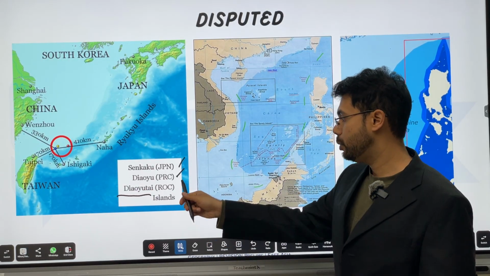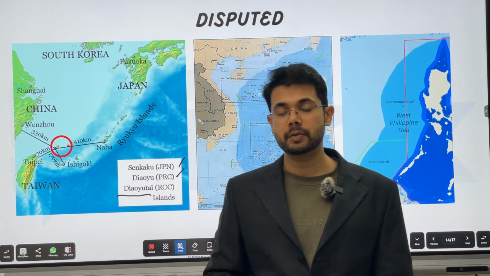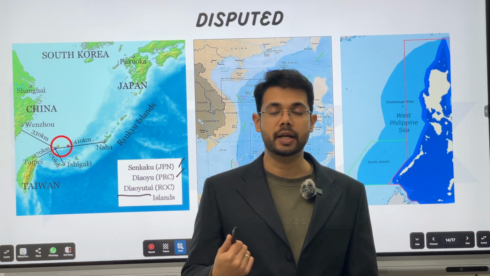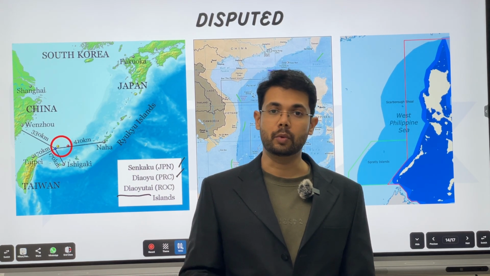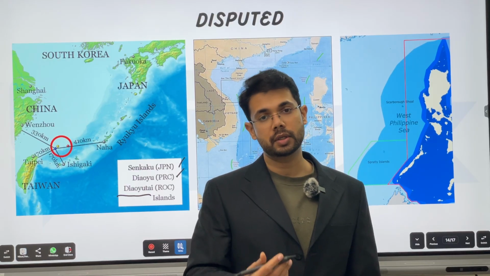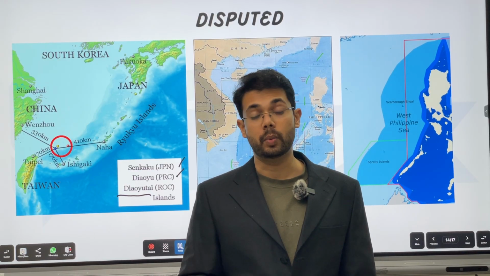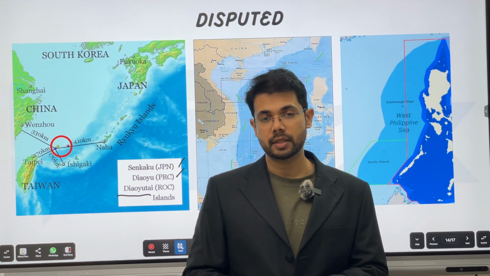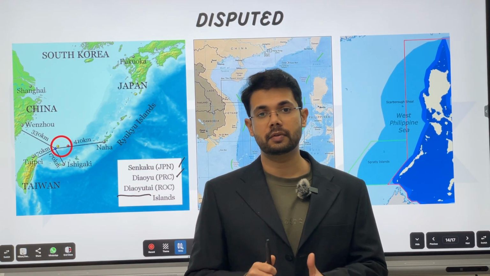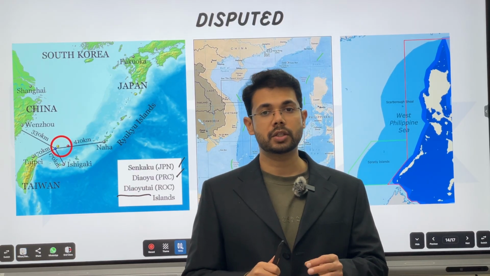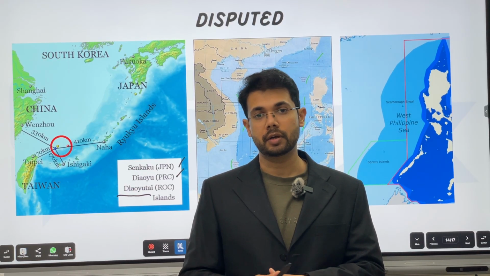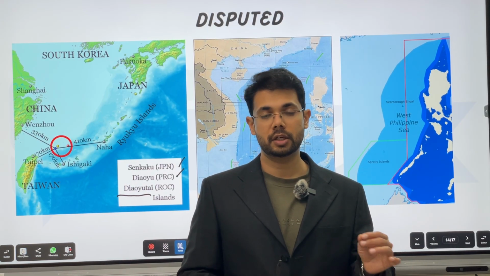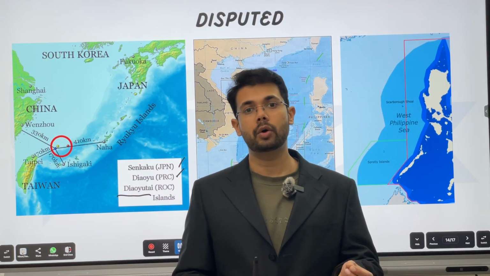Now remember, People's Republic of China and the Republic of China. The difference between them is the Republic of China, that is Taiwan, before 1949 controlled entire China. Then the revolution happened in China and they were pushed out, and today they control only Taiwan, which they call the Republic of China. Whenever communist governments are formed throughout the world, they always name themselves People's Republic. So that's how you separate it. Like we have the People's Republic of China and Republic of China. People's Republic of China is communist, Republic of China is capitalist or not communist.